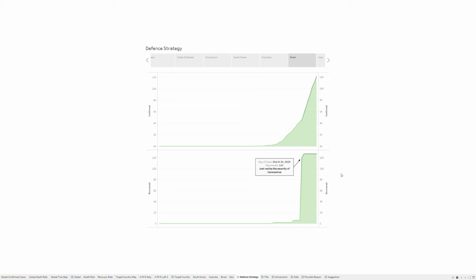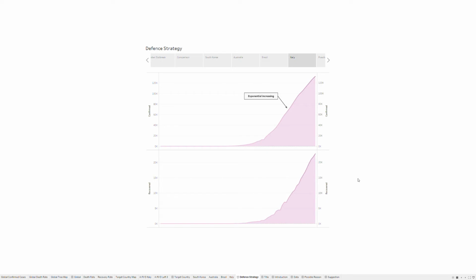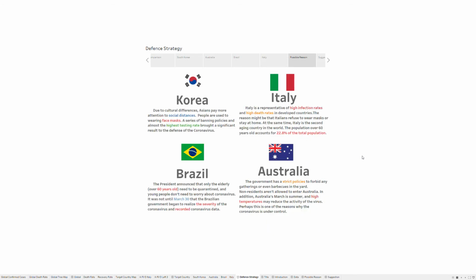For Brazil, we can find that their data seems not updated in time. On March 30, the number of recovered cases increased by 20 times and stayed still after that. And for Italy, Italy is the representative of the most serious countries. The graph is exponentially increasing. We try to find the possible reasons behind the patterns of the graphs from culture, geographic location, demography, and policies.